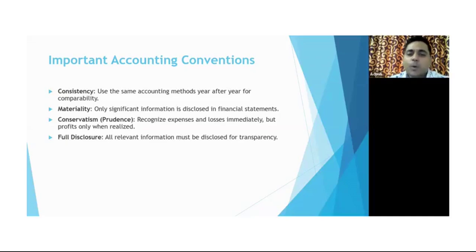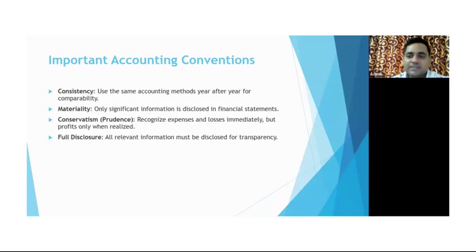That means all recognized expenses and losses, whether really incurred or not, if it is recognized, definitely it should be recorded immediately. But for profit, we cannot book in advance, right? If it is not realized, it cannot be recorded in the books of accounts. So here conservatism works like this: if it is not realized, profit will not be marked, it will not be recorded in the books of account.